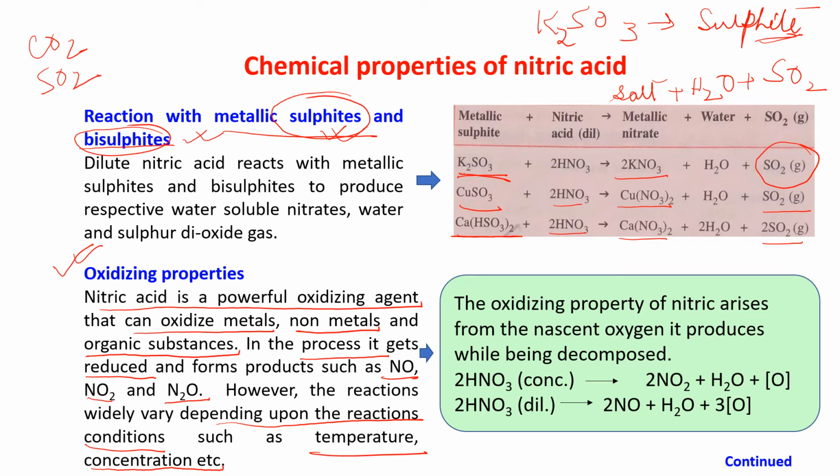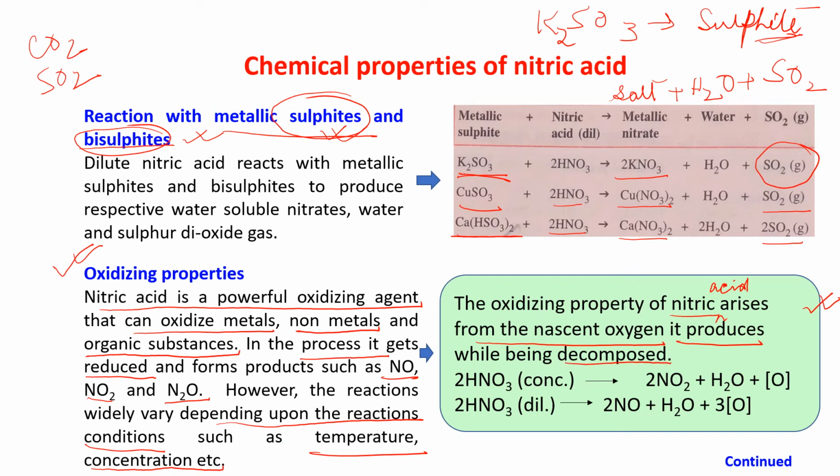Just see the reaction. The oxidizing property of nitric acid arises from the nascent oxygen it produces while being decomposed.